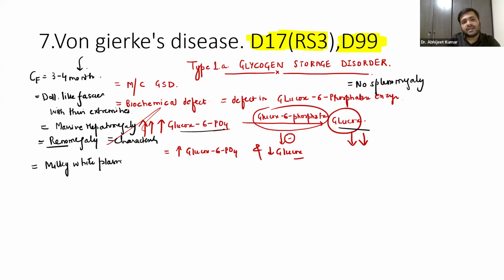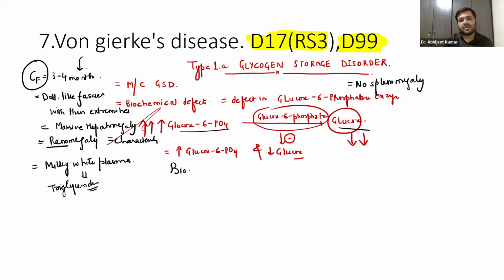Milky white plasma, and that is due to the triglycerides. Because of these triglycerides, we have this milky white plasma. Obviously, it will not be converted into glucose. The plasma will be looking like this, milky white. Now, we have done the clinical features, guys.